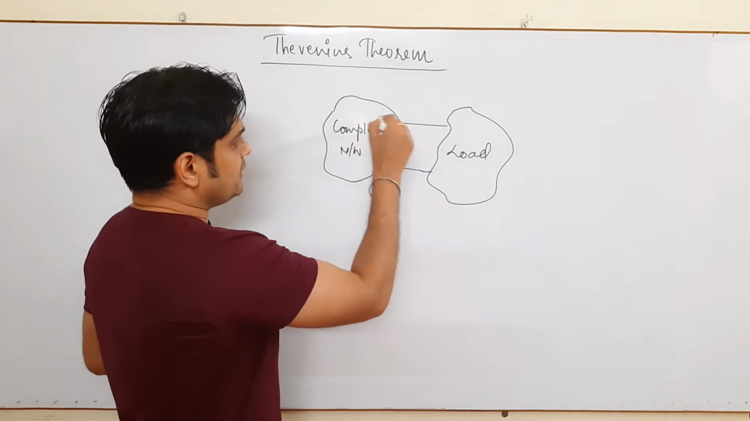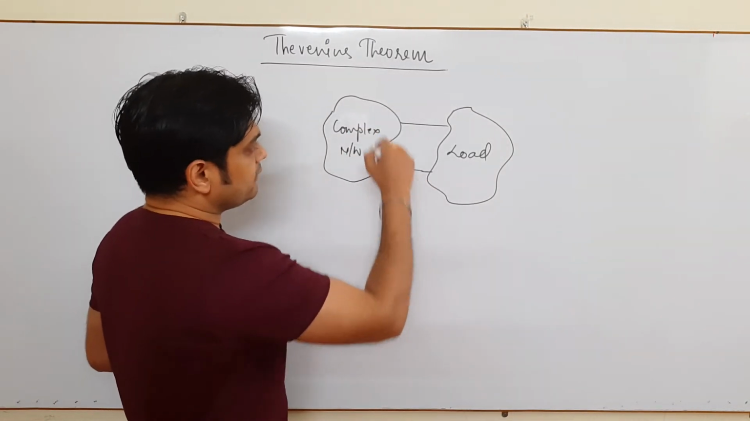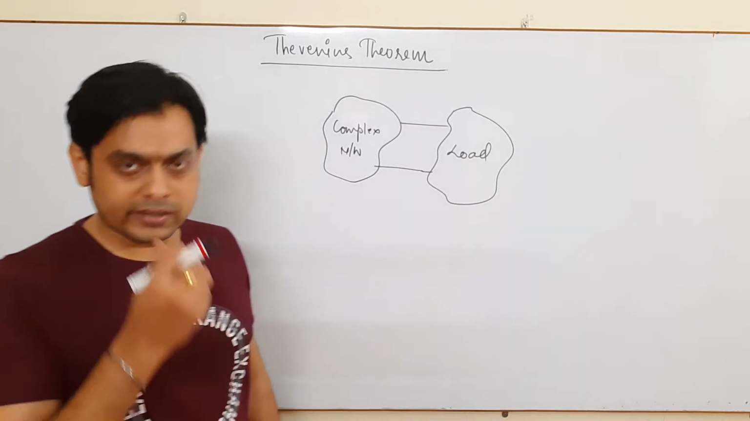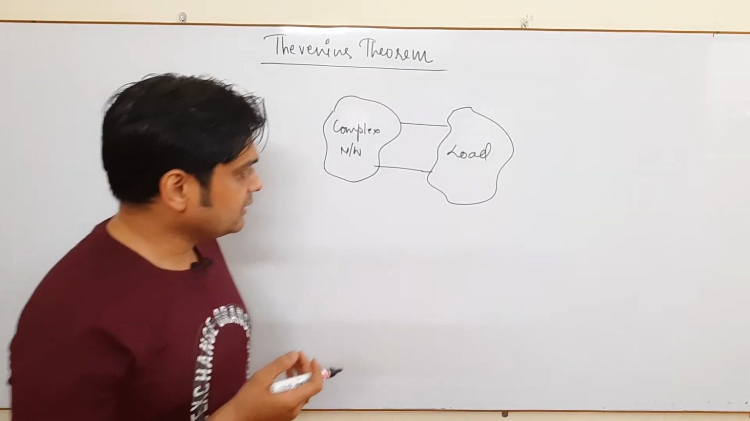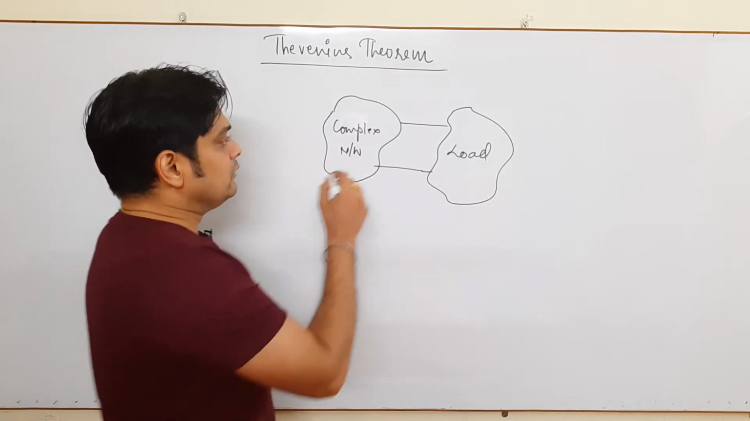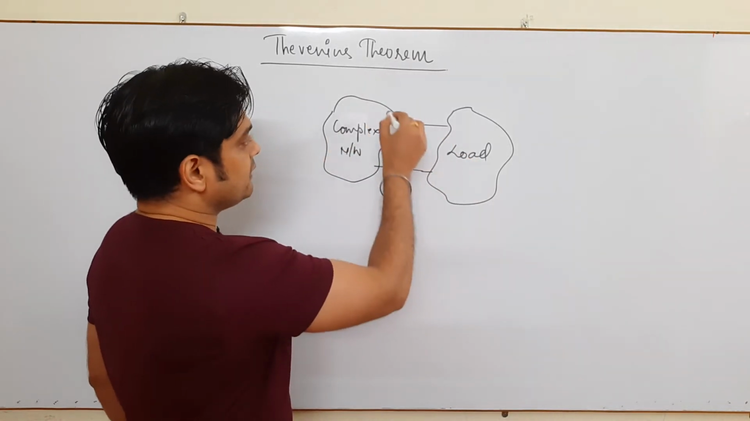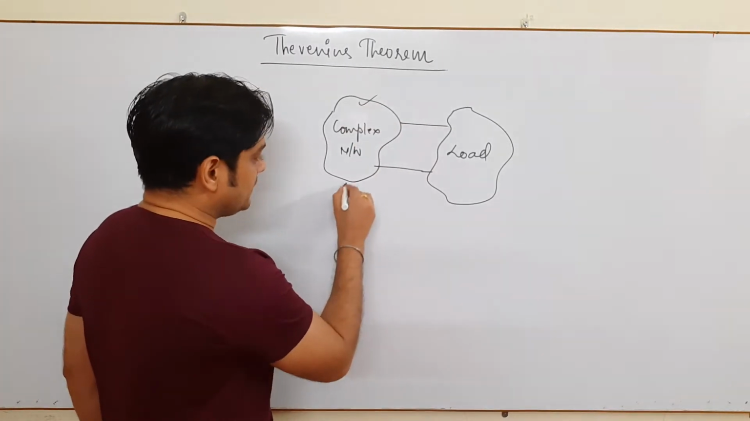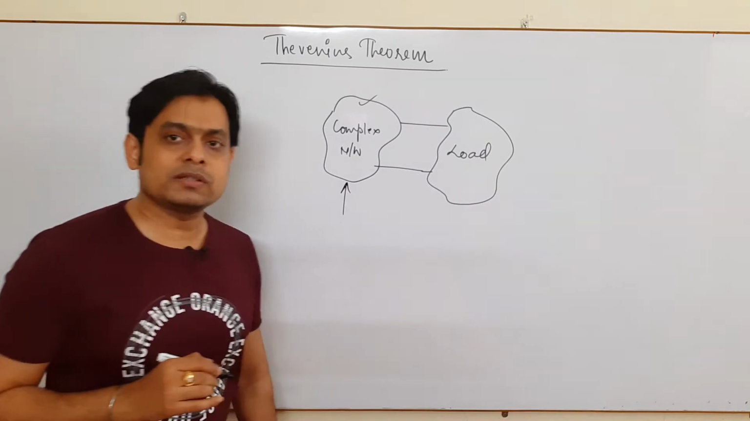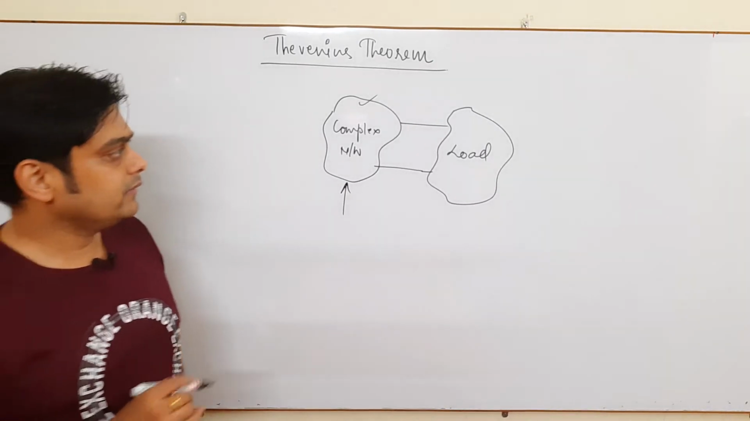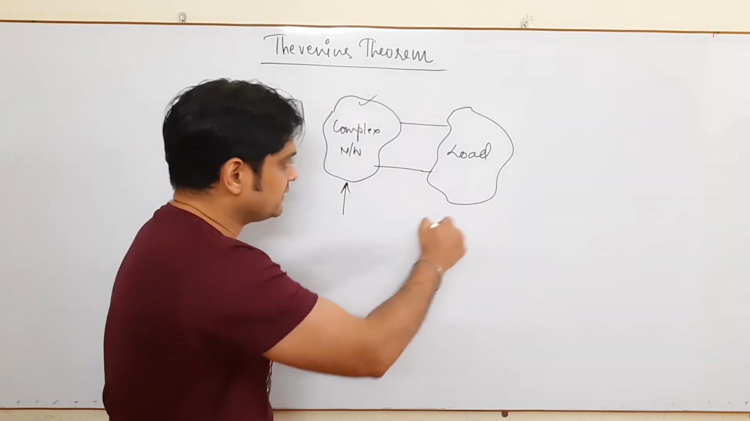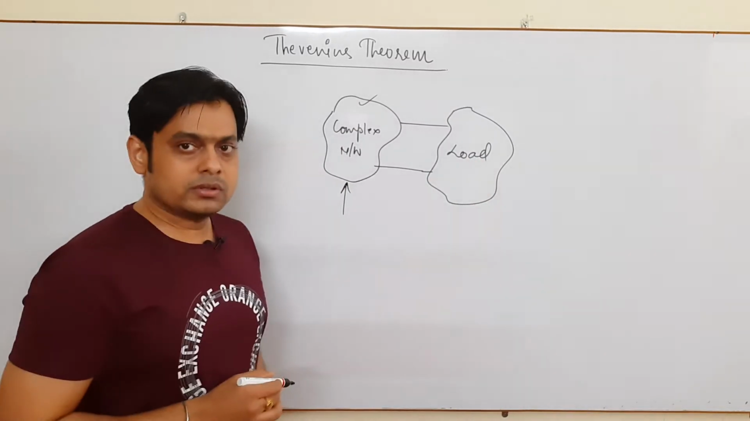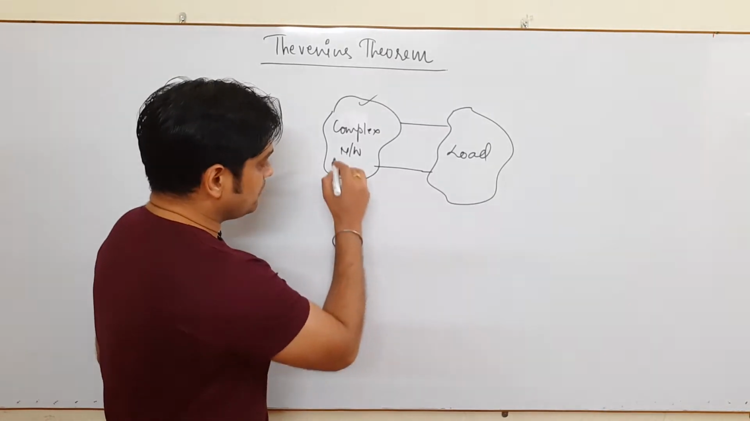So solving this complex network and then finding the condition of load means finding out the current, voltage, power, and whatever parameters are required. For solving this entire network, first we have to solve this complex network. And solving a complex network is a very cumbersome job when the network consists of a big complex network having certain load. So theorems are introduced just to solve the complex networks.